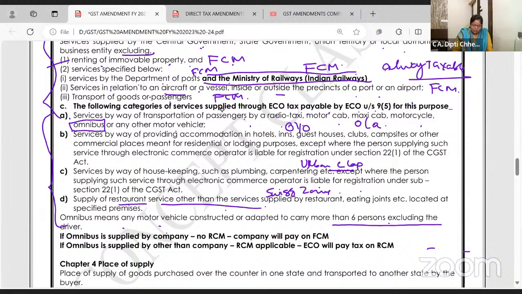So if an omnibus is supplied by a company, then no RCM is applicable. The company will pay forward charge. Omnibus is supplied by a company to the e-commerce operator, so RCM is not applicable. But if this big bus is supplied by someone other than a company, say a small travel agency is supplying an omnibus through the e-commerce operator, then the tax is payable by the e-commerce operator on RCM basis.